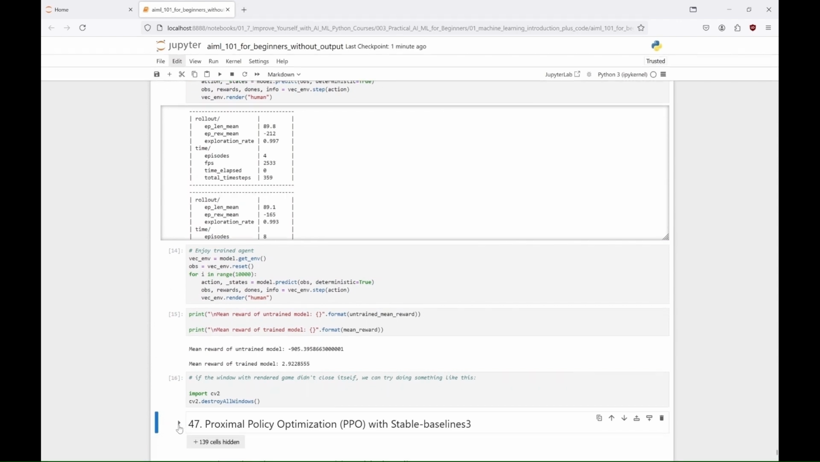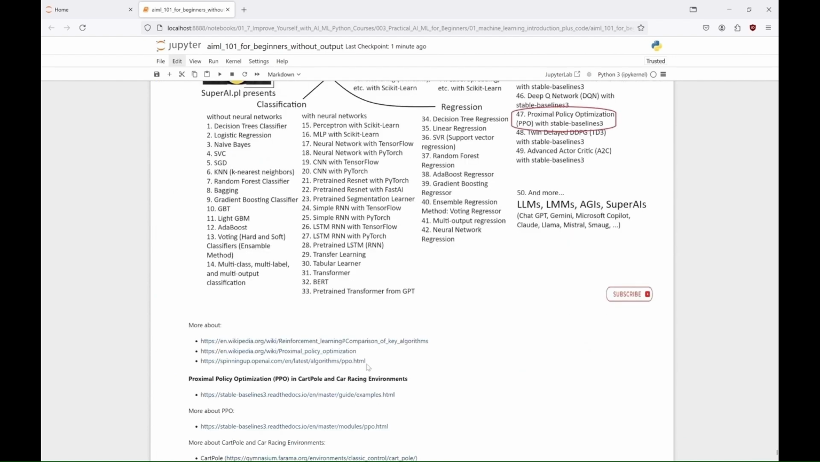So, our third RL algorithm is Proximal Policy Optimization (PPO). We'll use it with cart pole environment and car racing.